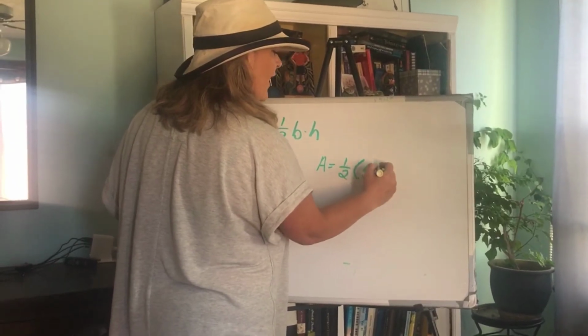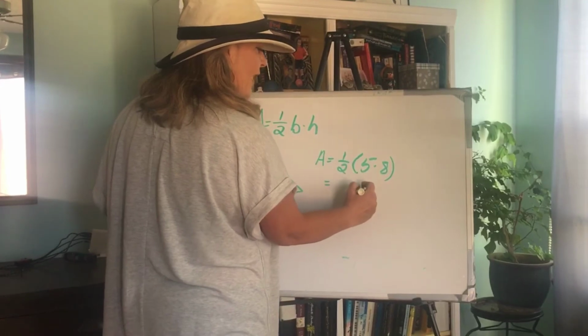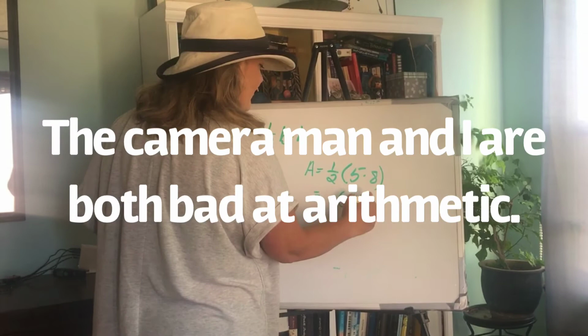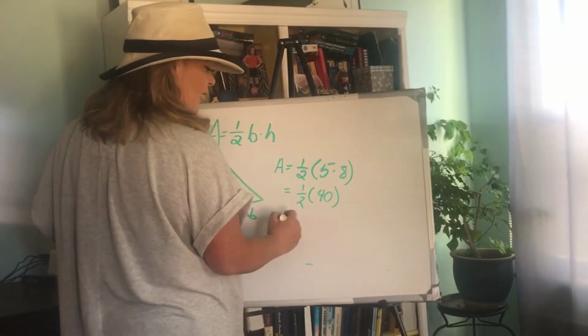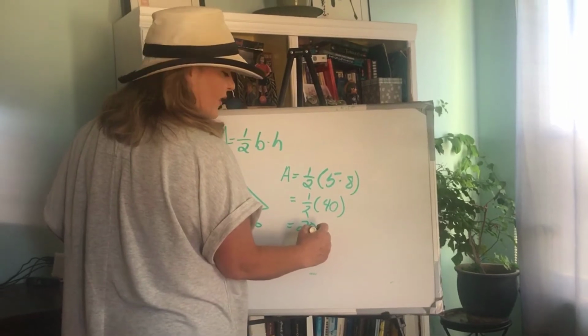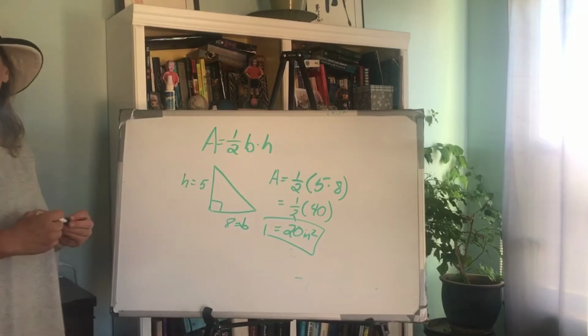1/2 times 5 times 8, right? So 5 times 8 is? I have no idea. 40. And half of 40 is 20. And I believe the units on this one was inches squared. So that is the first example.